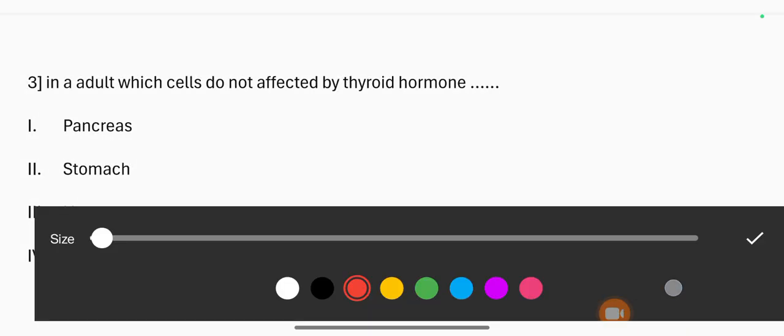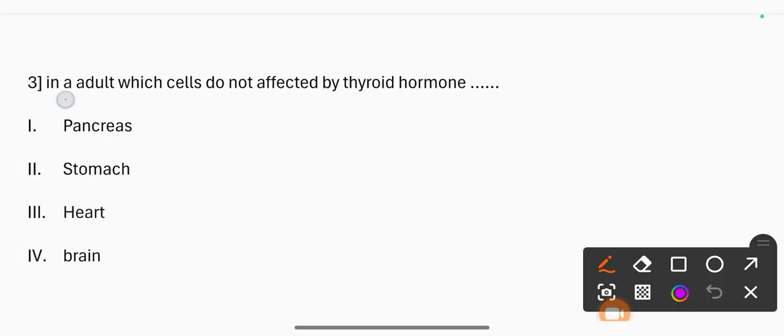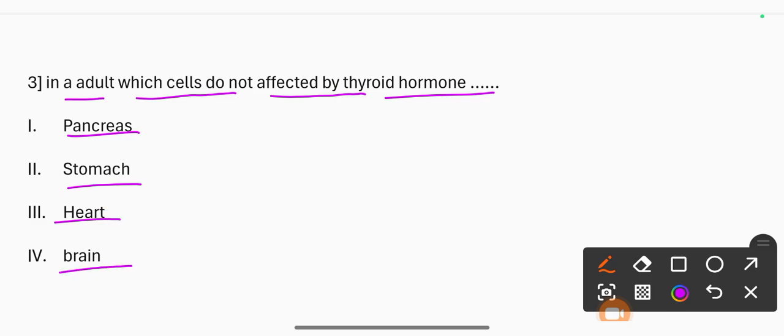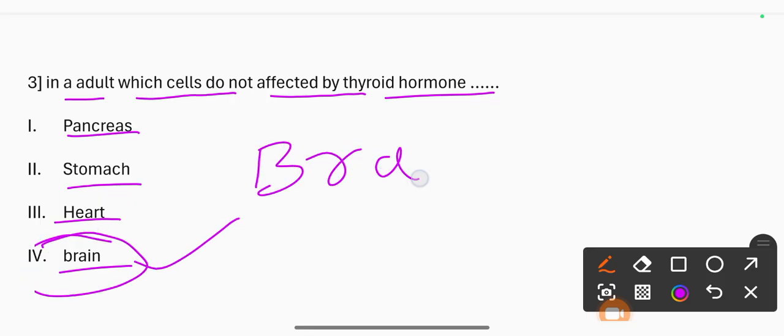Question number 3. In adults, which cells are not affected by the thyroid hormone? 1. Pancreas. 2. Stomach. 3. Heart. 4. Brain. The correct option is brain. Brain cells do not get affected by the thyroid hormone.